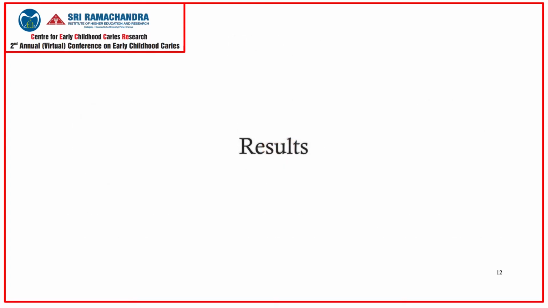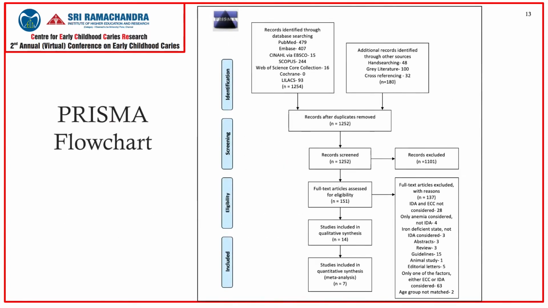Moving on to the results. The PRISMA flowchart explains the study selection process. The search yielded a total of 1,434 articles, 1,254 through electronic database and 180 through other sources. Following exclusion at various criteria, 14 studies were included in the qualitative analysis, while 7 studies provided data sufficient for